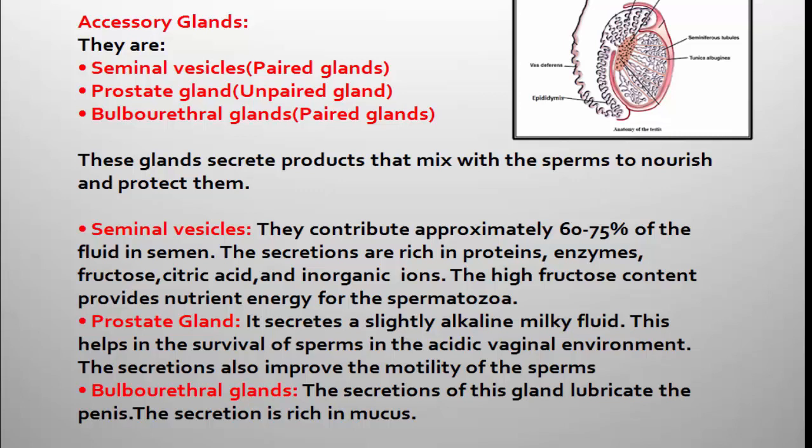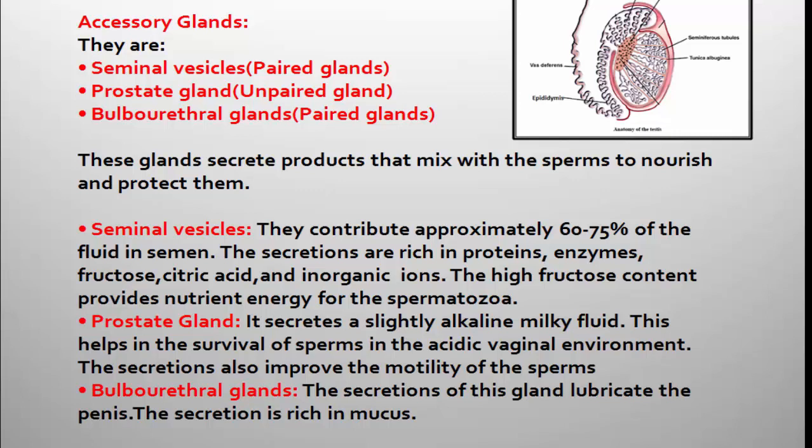So these are the accessory glands of male reproductive system, and the secretion of these accessory glands combinedly called seminal plasma. When that seminal plasma combines with the sperms, the mixture is called semen.